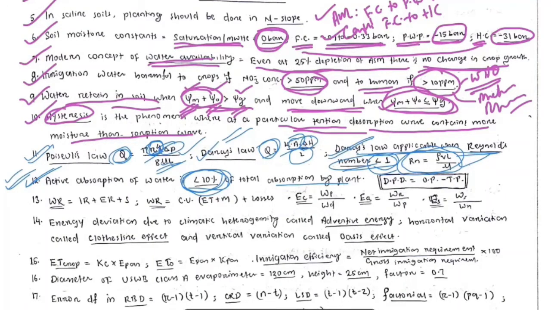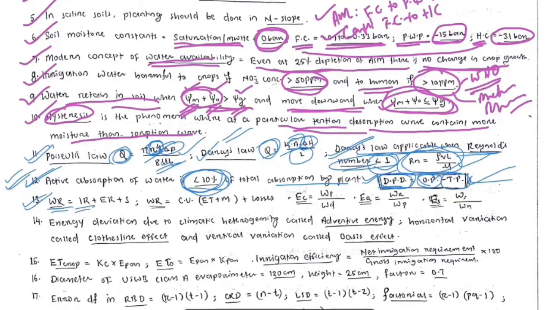Another concept of water relation, that is DPD, diffusion pressure deficit, is equal to osmotic pressure minus TP. You should remember this formula. Then water requirement, you also have to remember this formula.